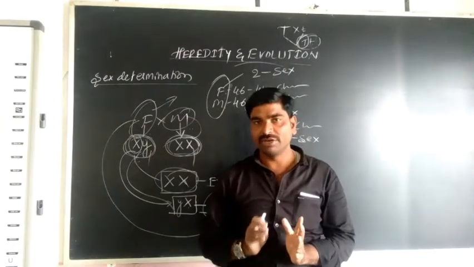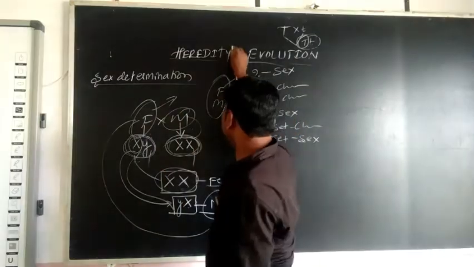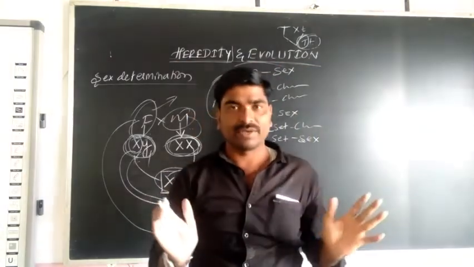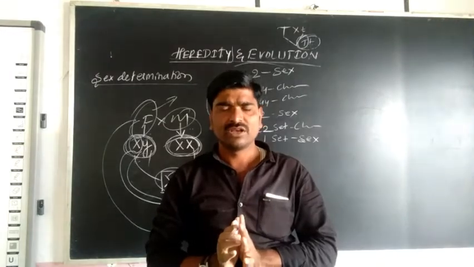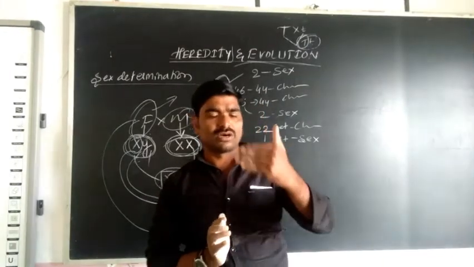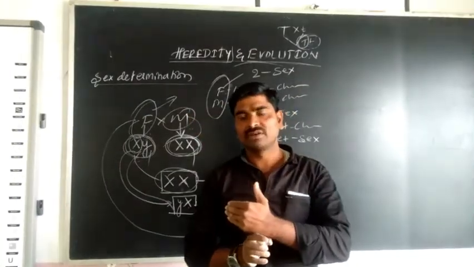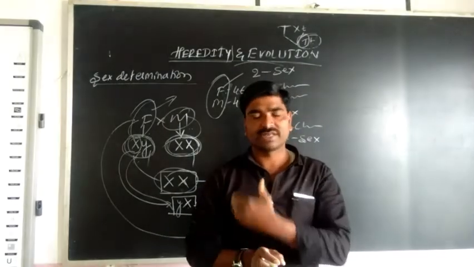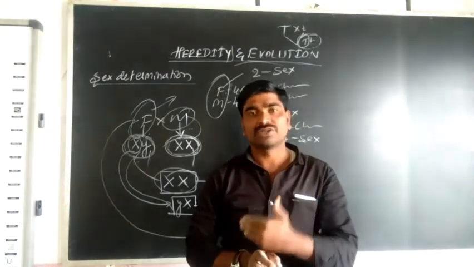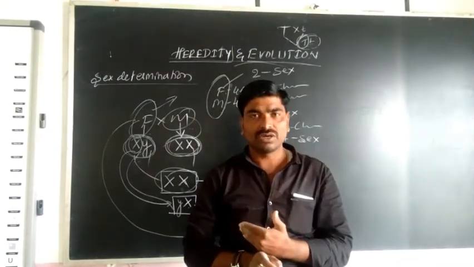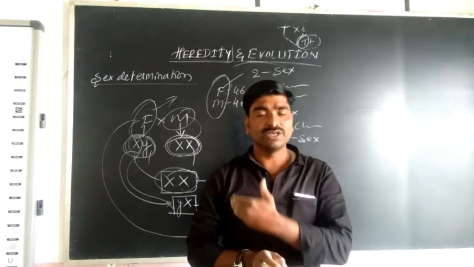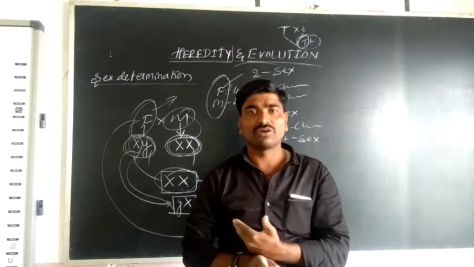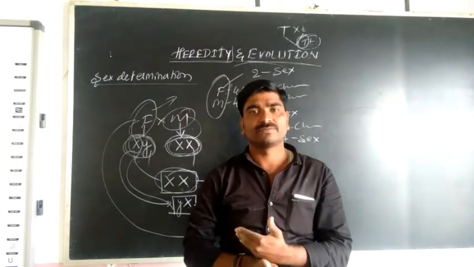So this completes your heredity. The evolution part is skipped this year. Is it clear? You know that very well. The monohybrid cross, the dihybrid cross, right? And the laws of heredity and sex determination. So these are the concepts you are going to learn. These concepts are the important concepts for your examination, right?